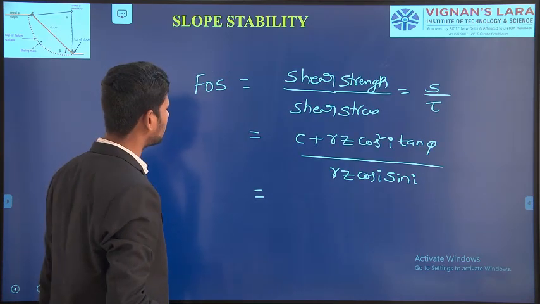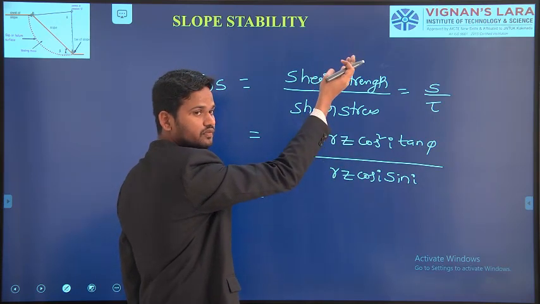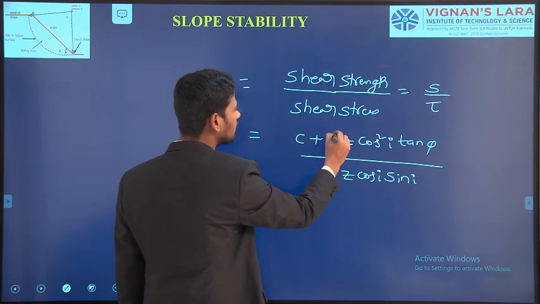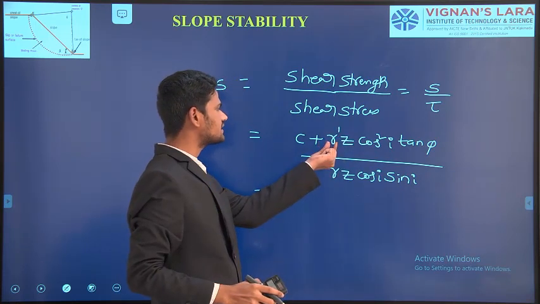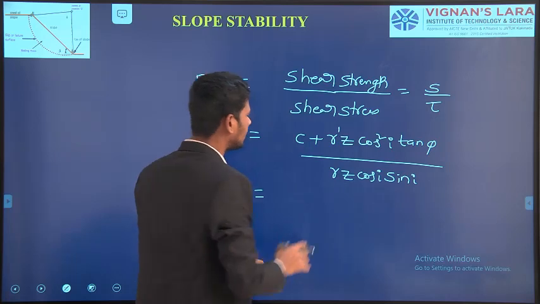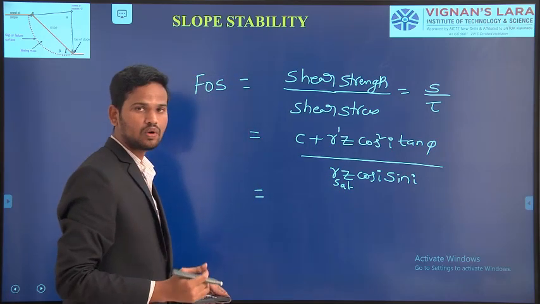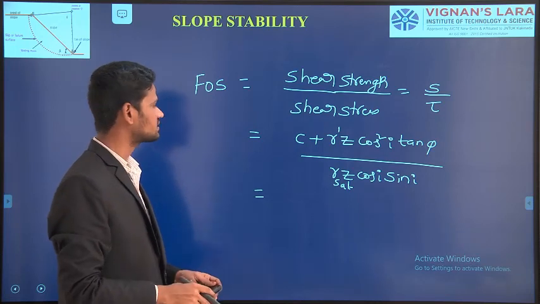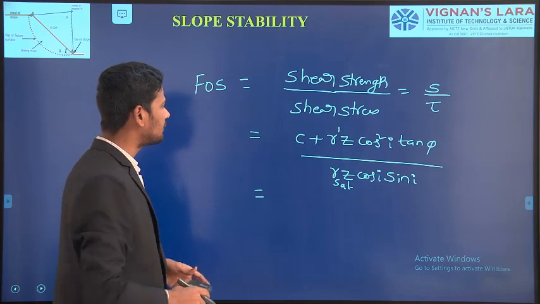If you come to the problem, our condition is that the water table is at the top of the ground surface. Hence, for the normal force acting on the soil, the unit weight of the soil we are taking as gamma prime. Again, if you observe, at the bottom there is no pore water pressure developing in the tangential direction, so instead of gamma we take this value as gamma sat.